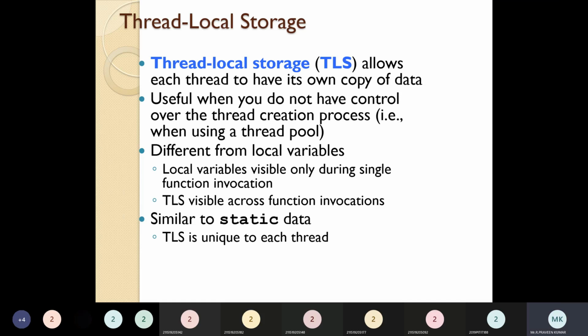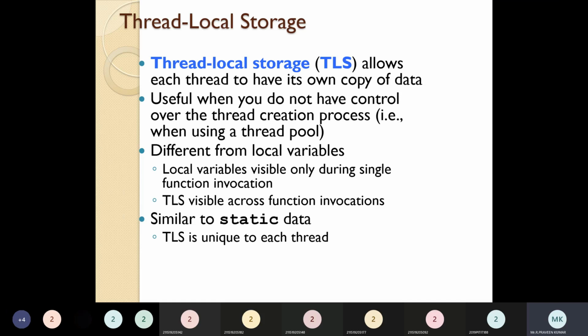Okay, so thread local storage is visible across function invocations, right?